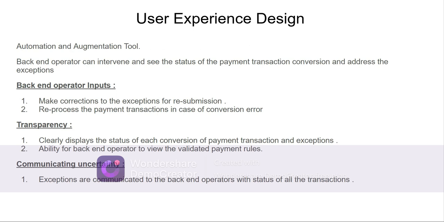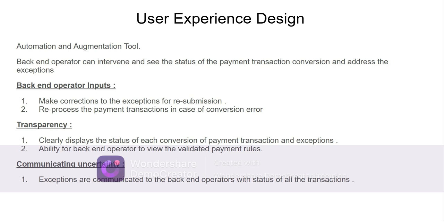From a user experience design perspective, this is mostly in the space of automation and augmentation tool. So backend operator can intervene and see the status of every payment transaction which is being processed or converted and address if there are any reported exceptions. So backend operator inputs make corrections to the exceptions for resubmission, reprocess the payment transactions in case of conversion error.